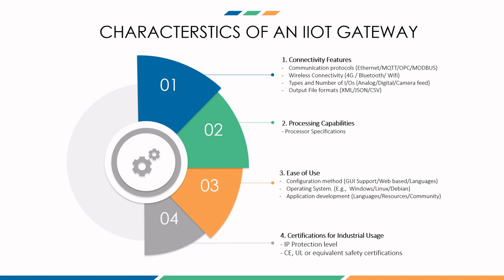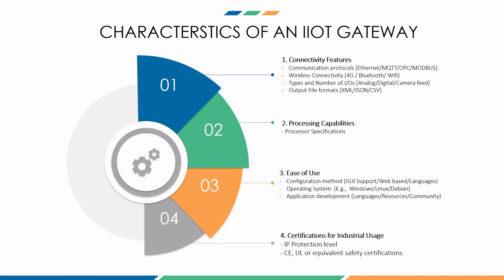The second aspect is wireless connectivity. So you should also think whether you need your IoT gateway to communicate wirelessly or using wired mediums. When I say wireless, there are gateways available which can communicate using 4G, Bluetooth, or Wi-Fi. So in cases where you have street lights or devices which are spread across geographical area, at those times it makes sense to use a gateway using 4G capabilities where you can easily communicate using GPRS. But in manufacturing setups in closed environments, Wi-Fi can be used or even wired Ethernet can be used to communicate